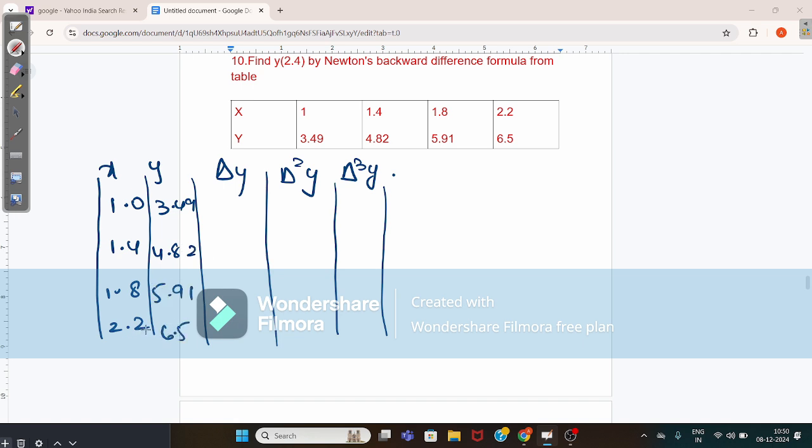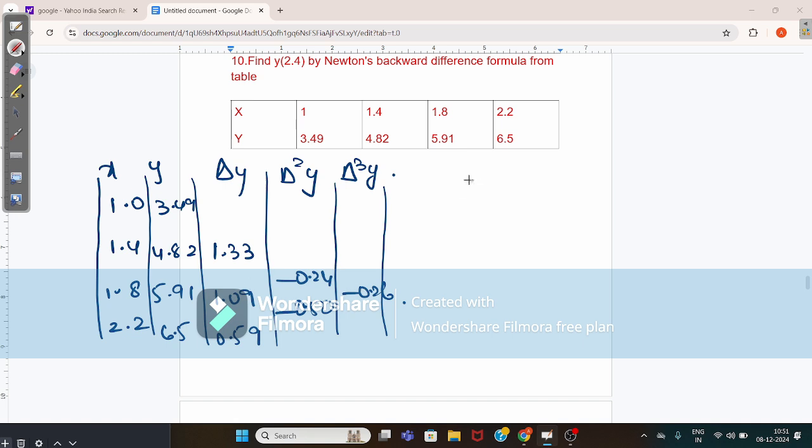So when you calculate the delta y value, you will get the values 1.33, 1.09, 0.59. Okay, now when you calculate the next column, minus 0.24, minus 0.50. When you calculate this value, minus 0.26.